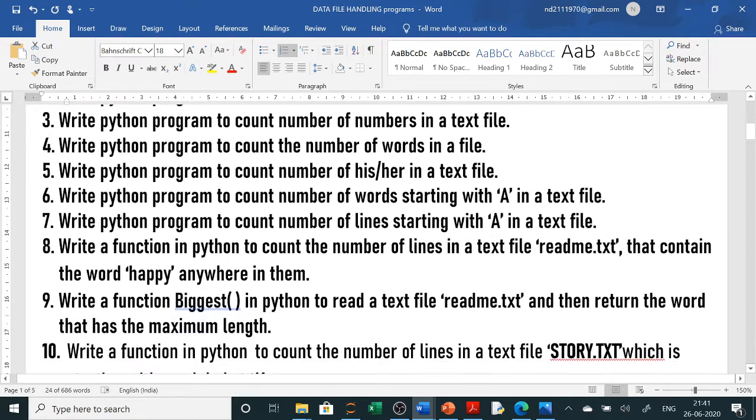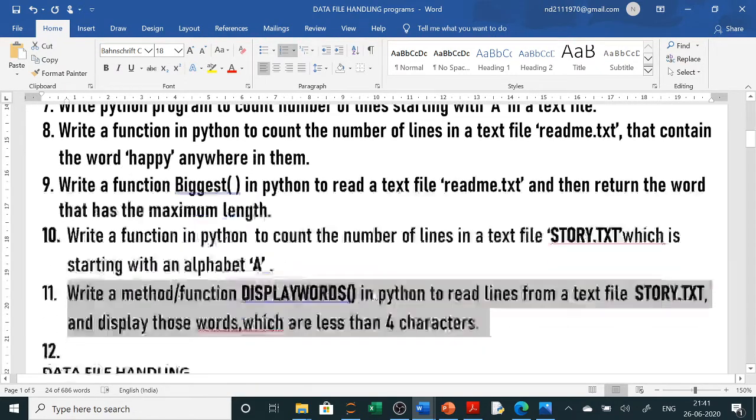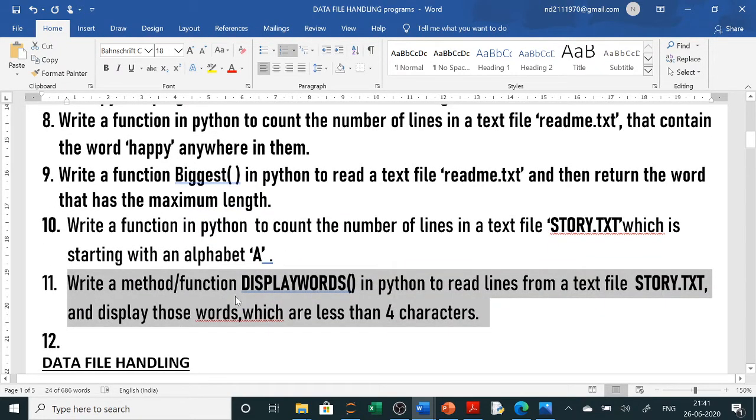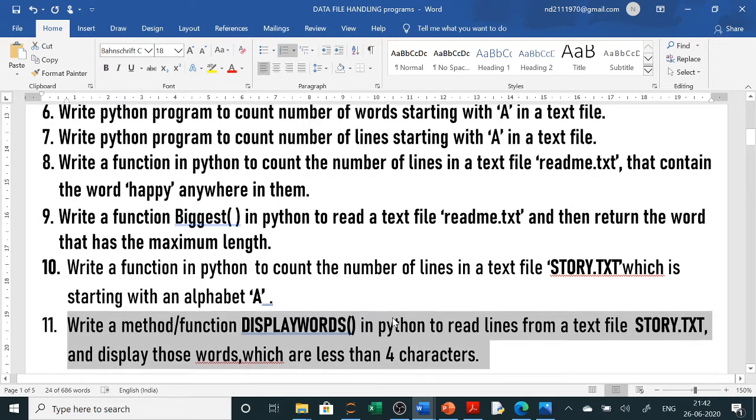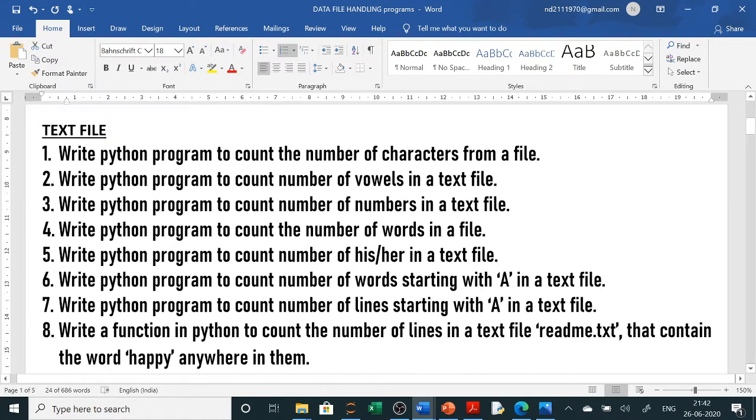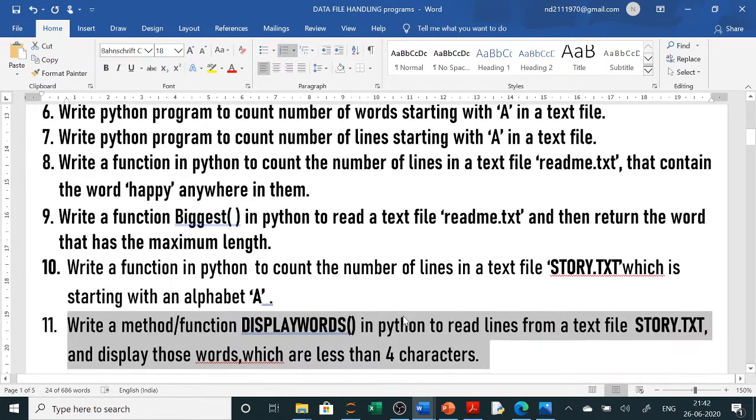Now in the board exam sample paper they have asked this question: write a function display_words in Python to read lines from the text file story.txt and display those words which are less than 4 characters. So we will read the lines, split them into words, and check if a word is less than 4 characters, then display it. All the programs we will do one by one. Let us start with the program. So these are of the text file.